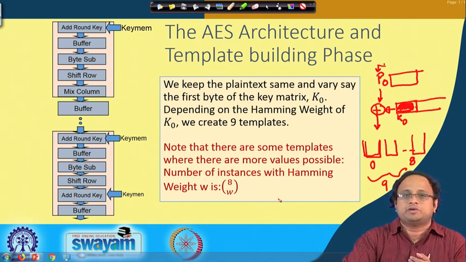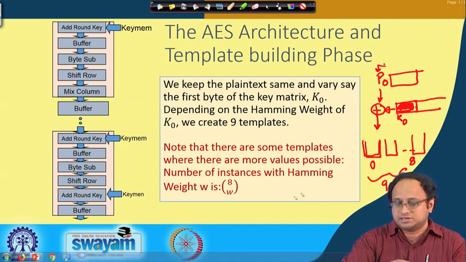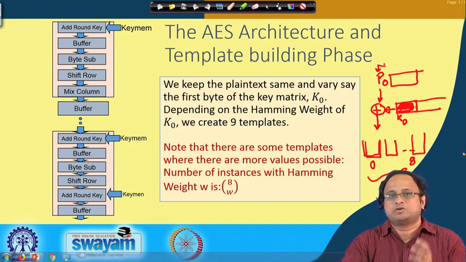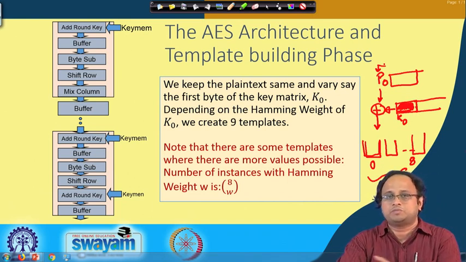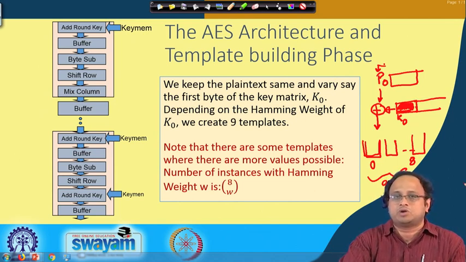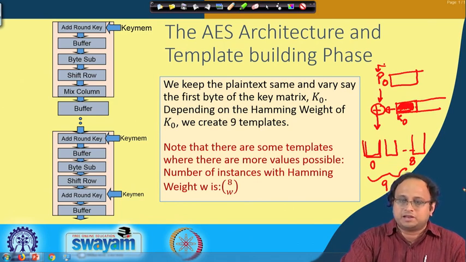Likewise, if the Hamming weight is 8, again there is one possibility. But if the Hamming weight is 1, there are 8 possible choices. Since you have different amounts of samples, the estimation will not be exactly accurate, but we will take this as an example to understand the basic concept of how to build templates and how to apply template analysis.